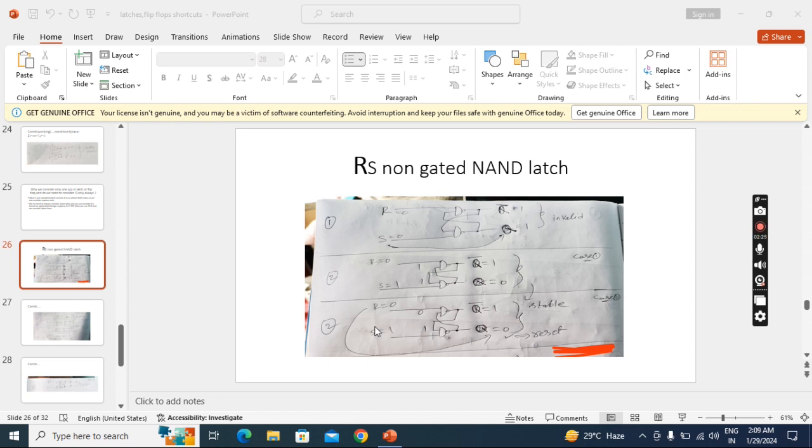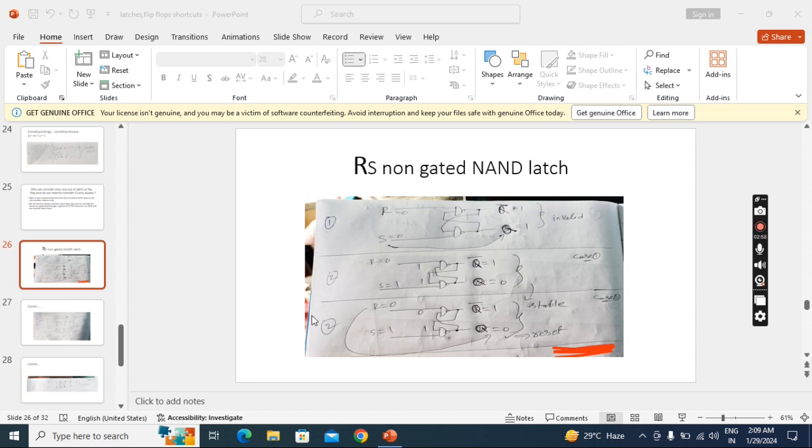So one thing we have to observe, one shortcut. When both inputs are different, means S equal to 0, R equal to 1, or R equal to 0, S equal to 1, whether it is an SR latch or RS latch, whatever the R value, that will come to the Q. But this applies only when both inputs are different.